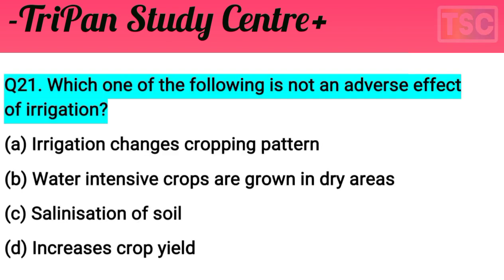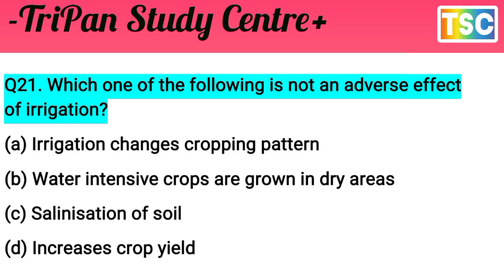The next question arrives here, that's important. Which one of the following is not an adverse effect of irrigation?